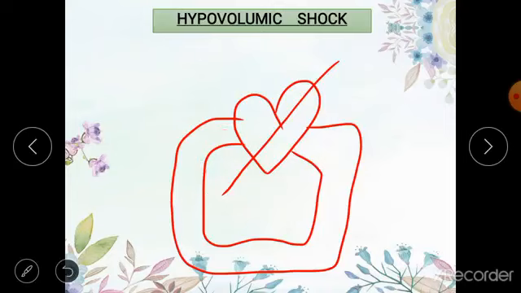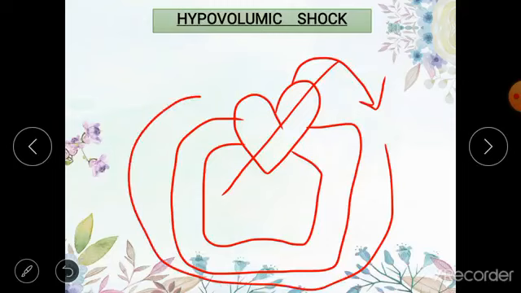Okay, now you should have all this knowledge before you start studying any type of shock. Let me repeat, cardiac output is the amount of blood which is pumped out by the heart per minute, and it is equal to the amount of blood which is returning to the heart, that is venous return.